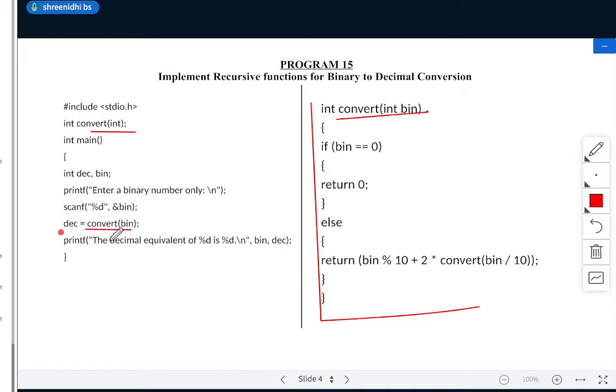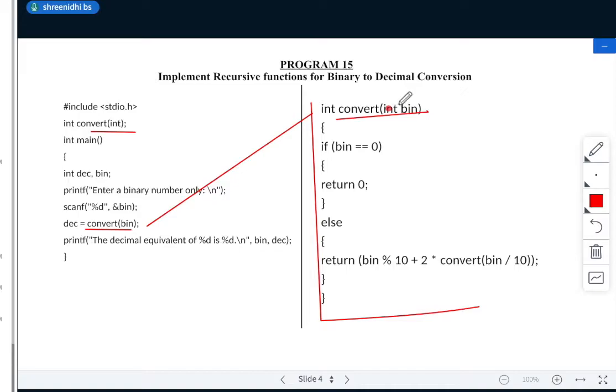Next, this is your function call. I'll be calling variable is equal to convert of bin. So I'll be calling a function. Next, printf, enter the decimal equivalent of this number. So whenever I call this function, it goes to this function. So for example, now I'll take the input, so here I'll explain the program.